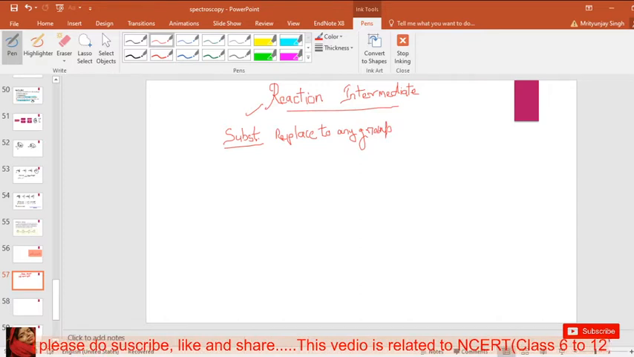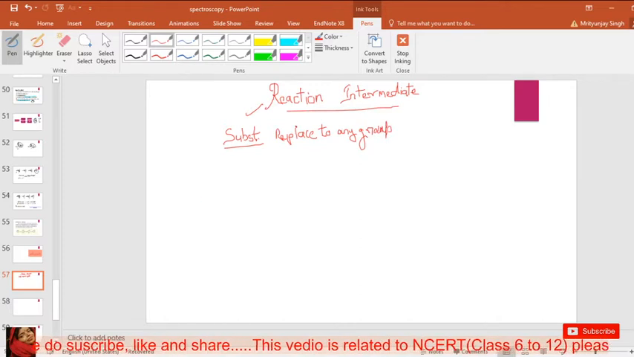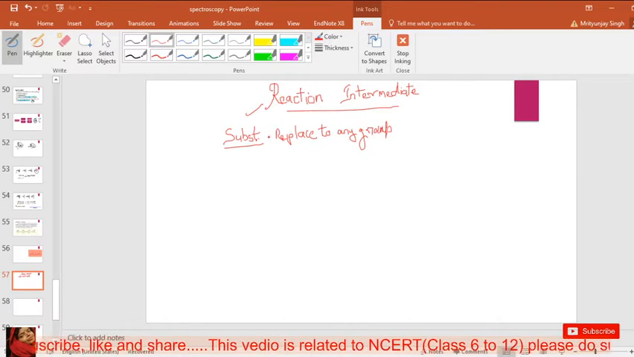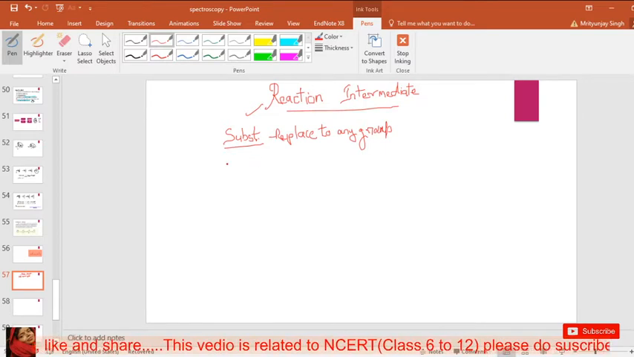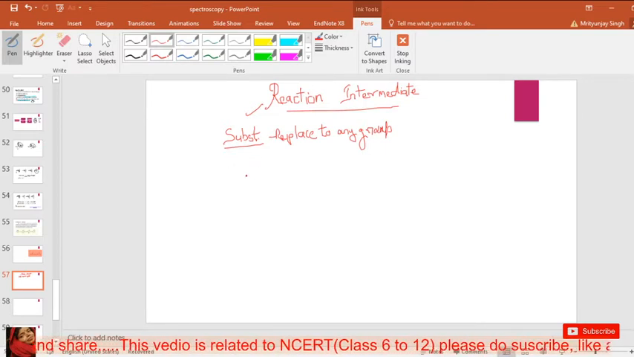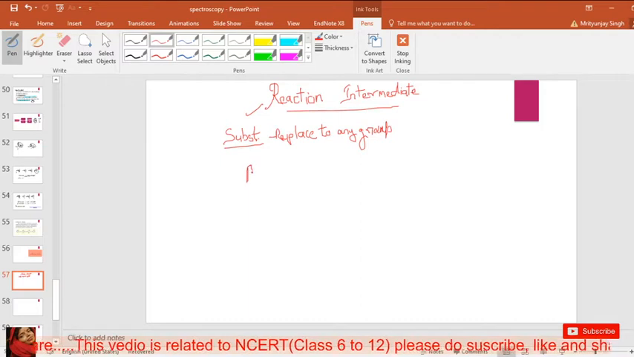Sorry, it's a new setup, so my writing is not good. Okay, let's start. So substitution means replacing any group. So here is an example.